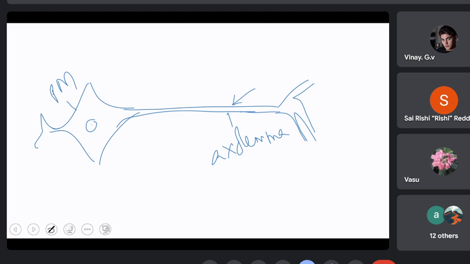So that means the plasma membrane of the axon is called axolemma, and this is the cytoplasm present in the cyton, and the same cytoplasm present in the axon can be called axoplasm. So apart from these, there is not much difference in the structure that we have just discussed. Now coming to the myelinated nerve fiber.